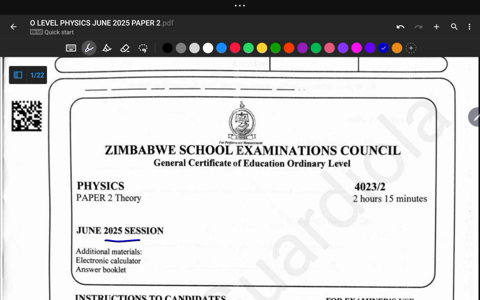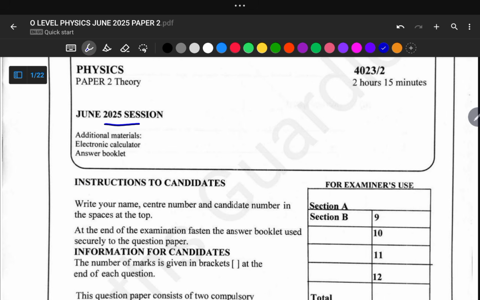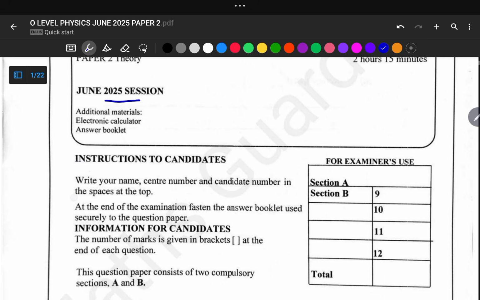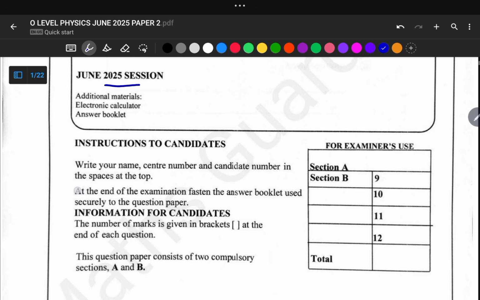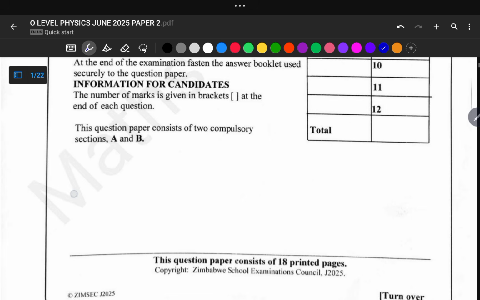I do believe also that you always read these instructions to candidates whenever you open a question paper, because it is very useful. In this question paper we are having two composite sections, A and B, and in section A we answer all questions, and in section B we are given questions number 9, 10, 11 and 12. The number of marks is given in brackets at the end of each section, but today we are going to put more of our focus on section B. So we are answering section B of this question paper.